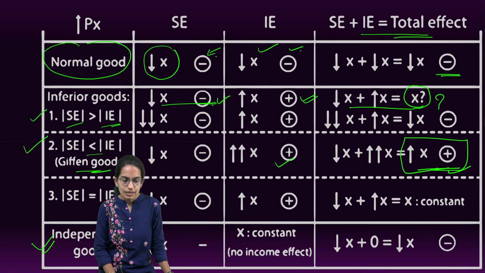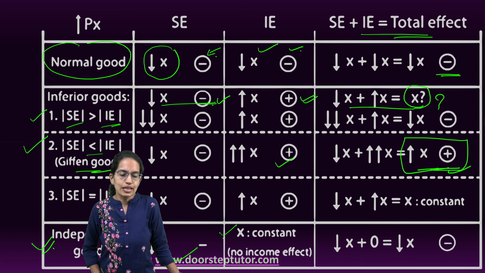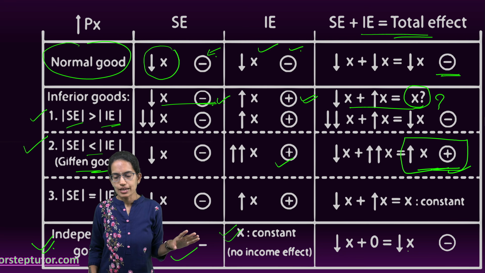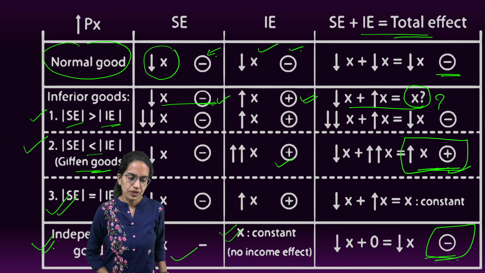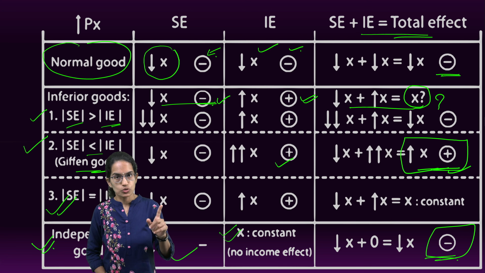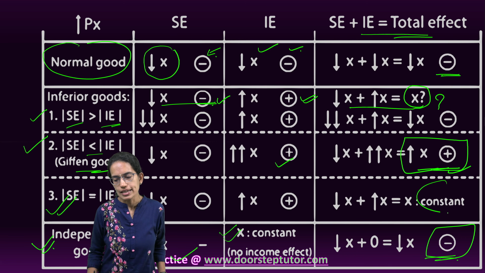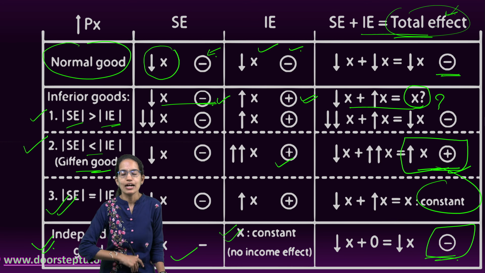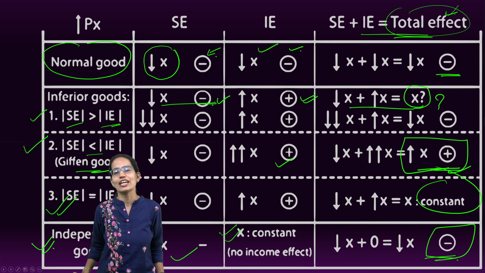However, when there is an independent good, I can say for the substitution it would be negative, but with the income there would be no effect because it is an independent good, and therefore the net impact would be negative. And if the absolute values of the substitution effect and income effect, note we are talking about absolute values only, right, balance out or are equal, in that case the total effect would be constant, and this total effect gives me a clear idea under the Slutsky equation, which we would discuss in the later lectures.